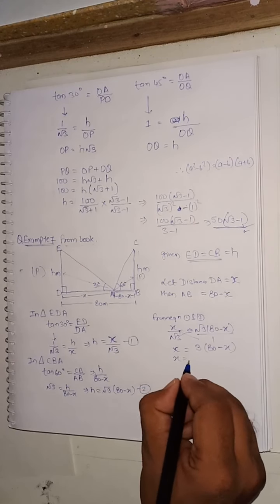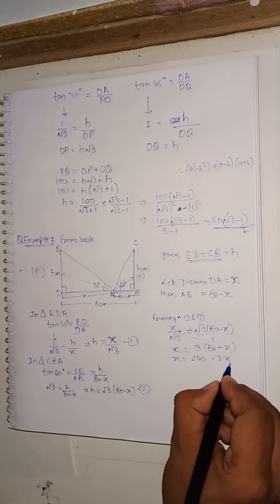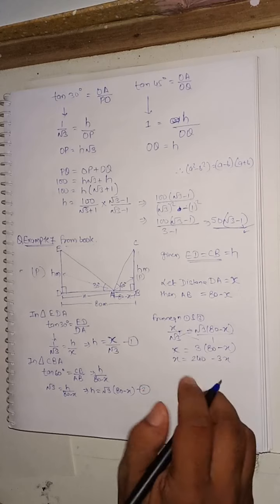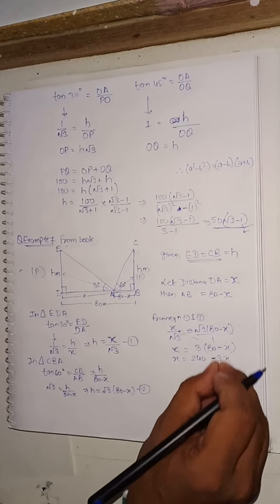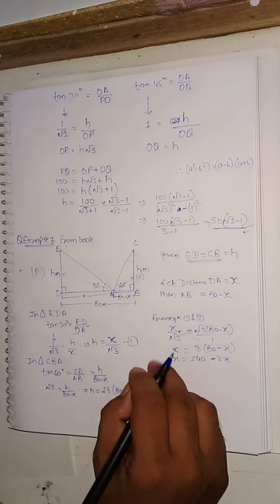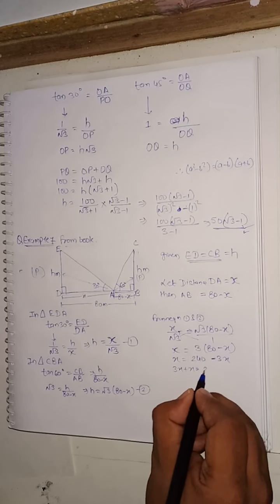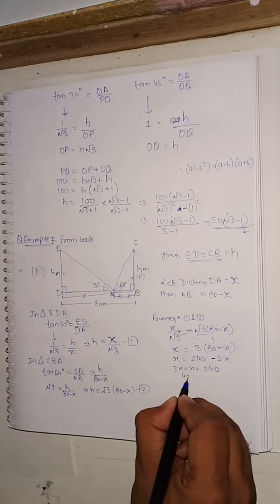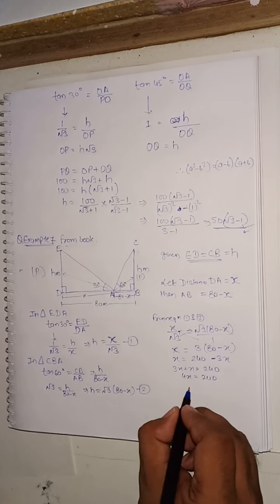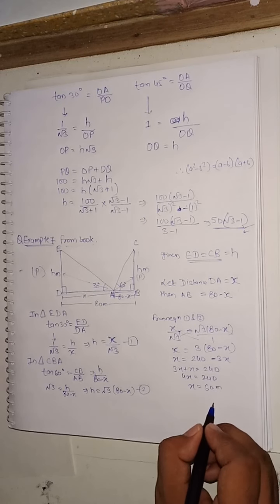So x is equal to 240 minus 3x. Here this 3x is negative; if we take it to the opposite side of the equal sign, it becomes positive. So 3x plus x is equal to 240. It will be 4x is equal to 240, so that x is equal to 60 meter.